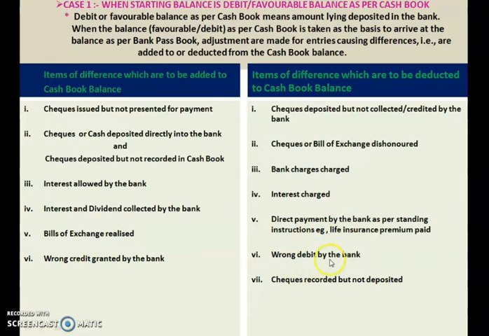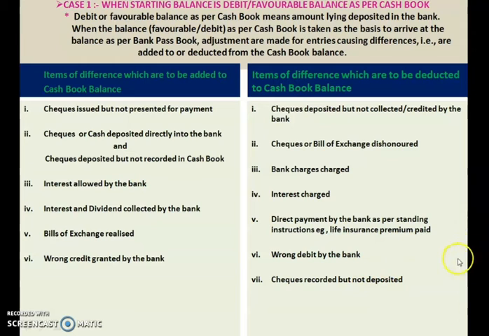Then wrong debit by the bank also you have to deduct. Check recorded but not deposited: we have recorded the check but it was not deposited. In that case also cash book and passbook will show a difference. So these are the 6 items which you have to add to the cash book balance, and these are the 7 items which you have to deduct from your cash book balance.